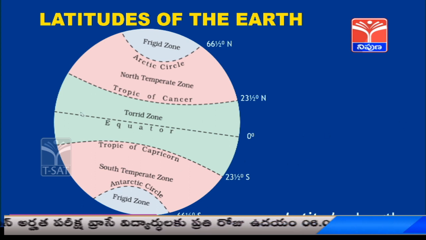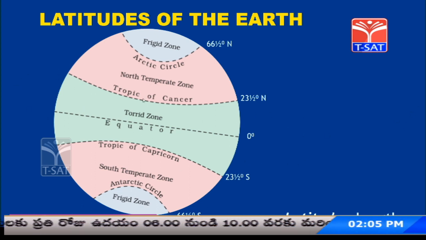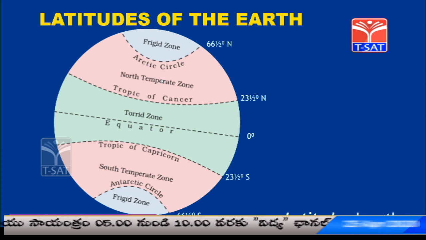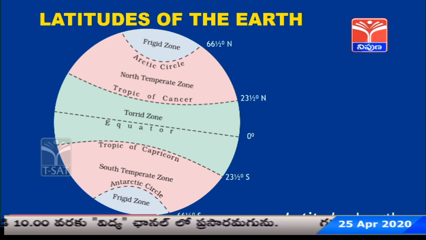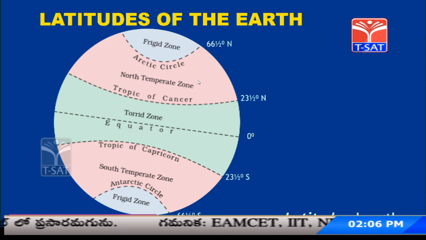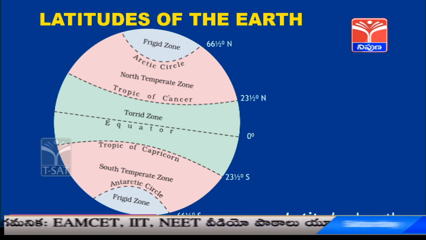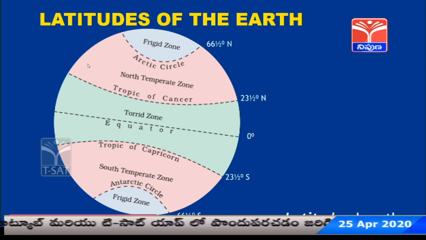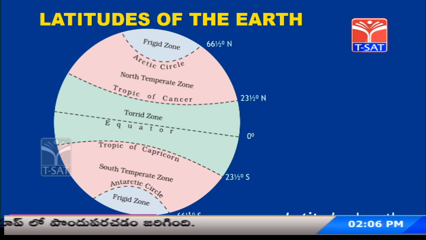Now, why these names for these zones? The reason is sun's rays will be falling straight onto the equatorial region, which makes the region very hot, and so the name torrid zone. It's the hottest zone. So, sun's rays will be falling in a slant manner in the temperate regions, and so they are named as temperate regions or temperate zones. As this is in north, they have given it as north temperate zone and south temperate zone in south. So, the zone near the poles hardly gets any sun's rays, and so it's very cool there, most of the times very icy. So, the zone is named as freeze zone.